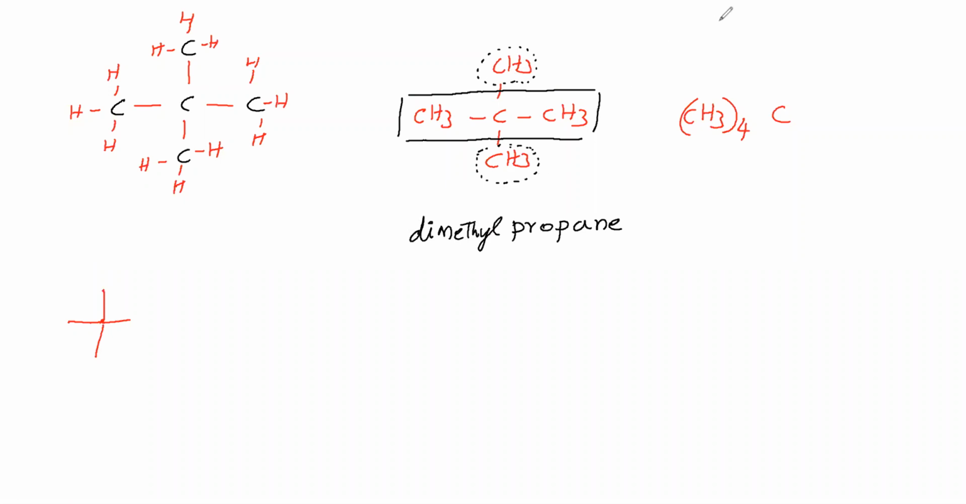Now we have to say the position of the branch, for which we have to give the numbering. Start numbering in the parent chain. From left or right, both are the same. So, here 2, here 3. Here the branch is present at the second carbon, therefore we will say 2. This branch is also present at the second carbon, therefore again we say 2. Between this number and this alphabet, we give a hyphen. So the name of this compound is 2,2-dimethylpropane.